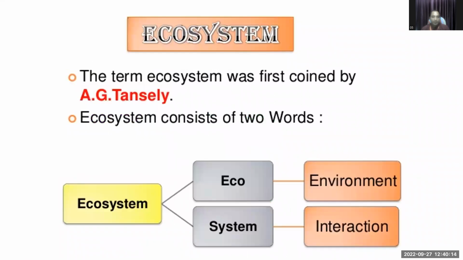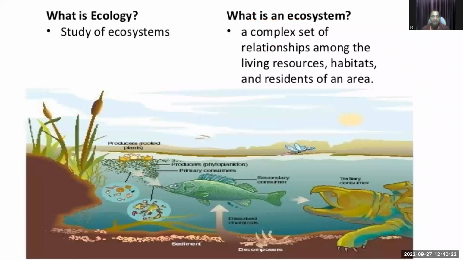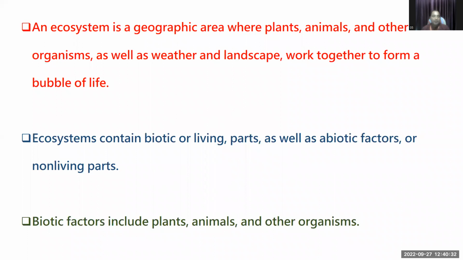Ecosystem is the term first coined by A.G. Tansley. It consists of two words, eco and system. Eco means environment, and system means interaction. Study of ecosystem is called ecology, a complex set of relationships among the living resources, habitat, and residents. An ecosystem is a geographical area where plants, animals, and other organisms, as well as weather and landscape, work together to form a bubble of life.